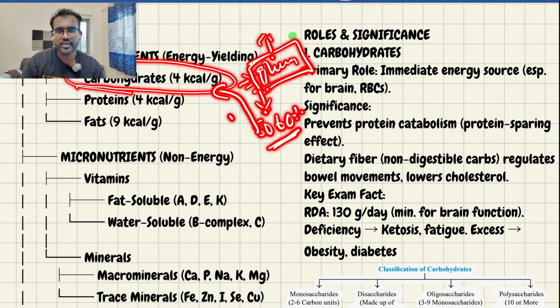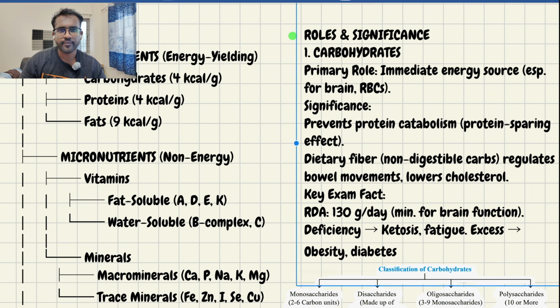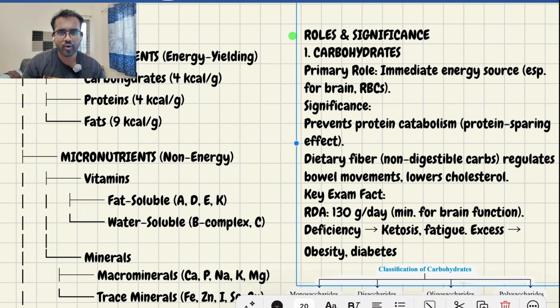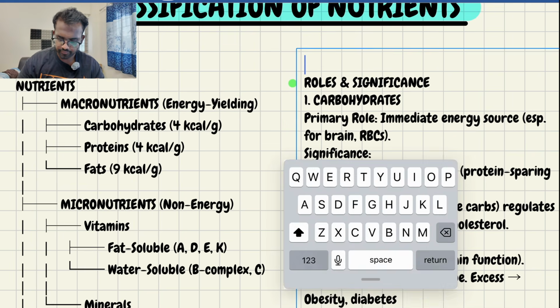What are the simple carbohydrates? A simple carbohydrate contains simpler units, like singular units, which can digest fast in the body, and it will raise the blood glucose levels, a spike in the blood. But the complex carbohydrate contains other nutrients also, like fiber, protein, etc., which will digest slower in the body and give a slower spike in the blood glucose levels. These are the differences between simple and complex carbohydrates.